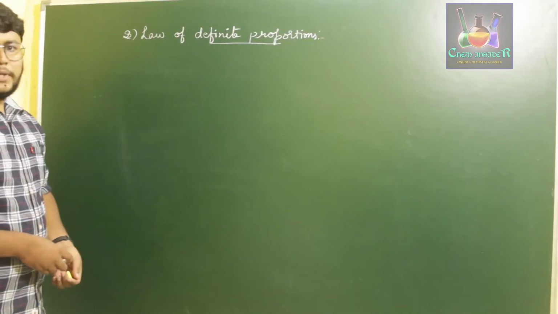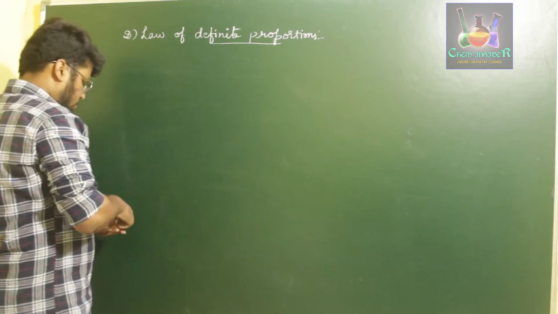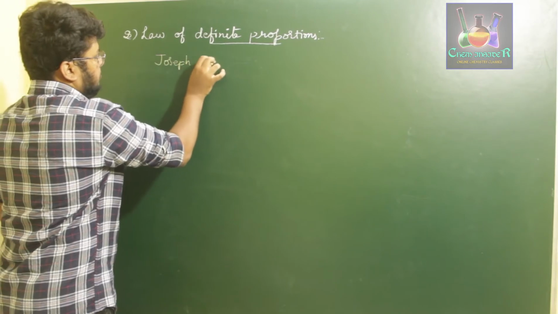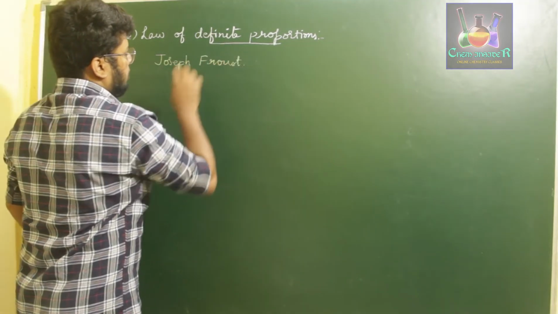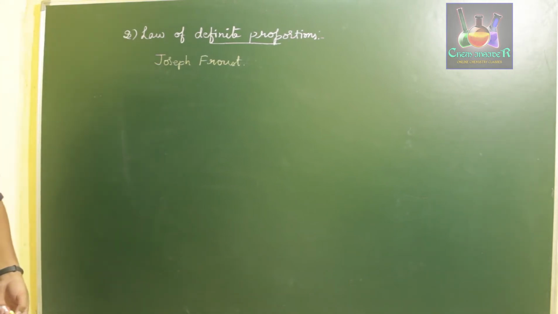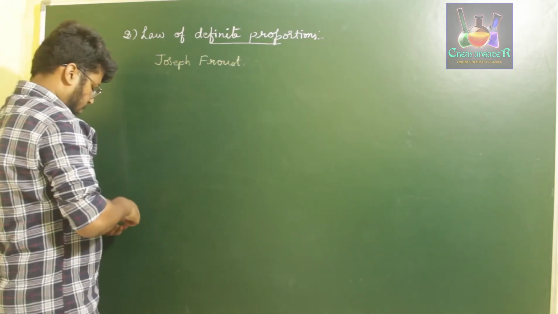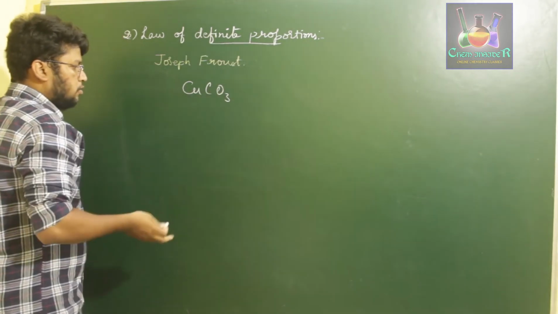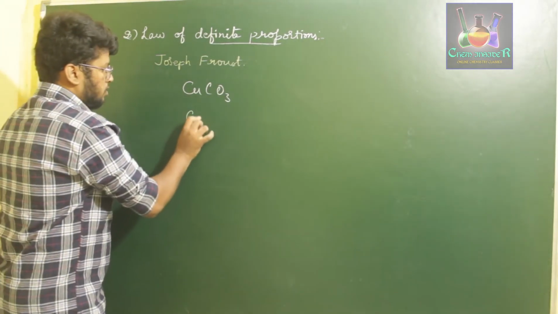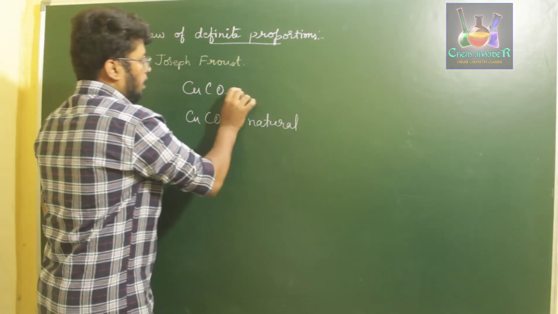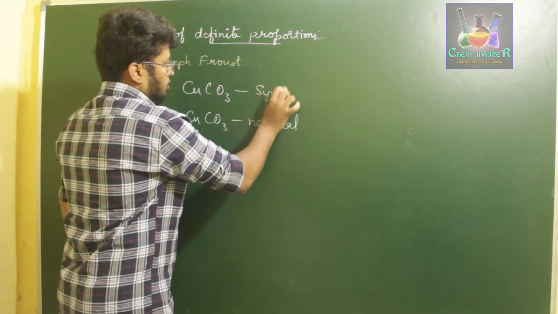This law was stated by Joseph Proust. He gave this law by his experimental observation. He first synthesized a chemical compound, cupric carbonate, and he also took a natural cupric carbonate, CuCO3. So he took a natural compound of CuCO3 and he synthesized a compound of CuCO3.